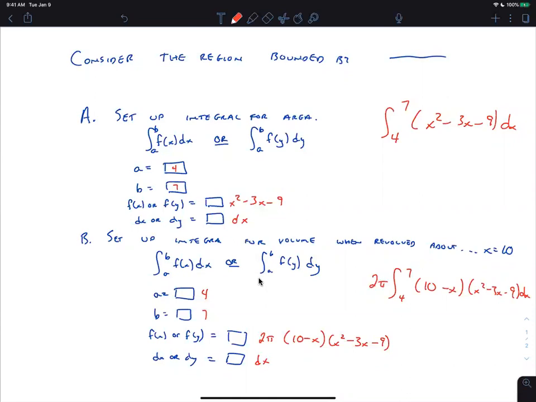Alex, somebody in chat's asking, can you take it anytime? Yes, you can take it at any time. You could start as early as 12:01 a.m. You should start no later than 10 p.m. It'll time you 90 minutes when you start. So you have to finish within those 90 minutes. But other than that, you can decide when to start. If you choose to start at 9 a.m., then you're done by 10:30 a.m. You don't get to take it again or something like that.